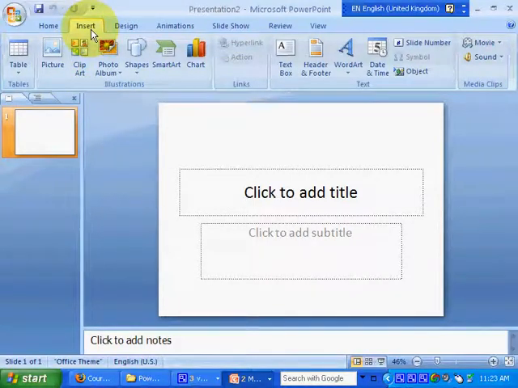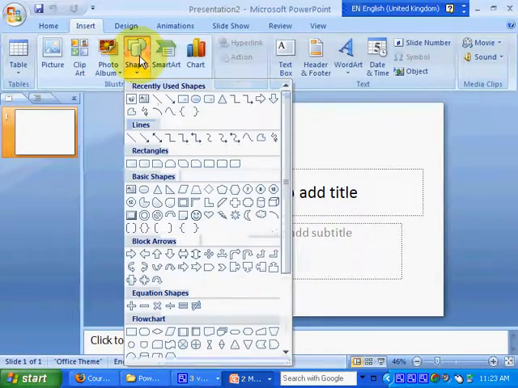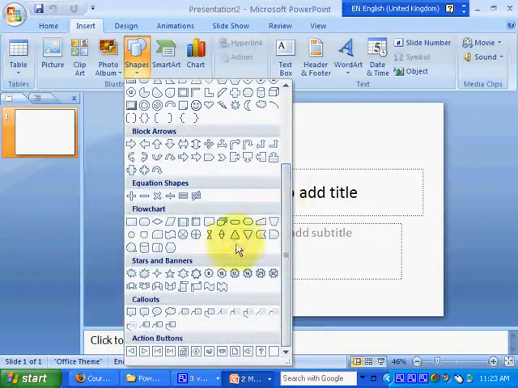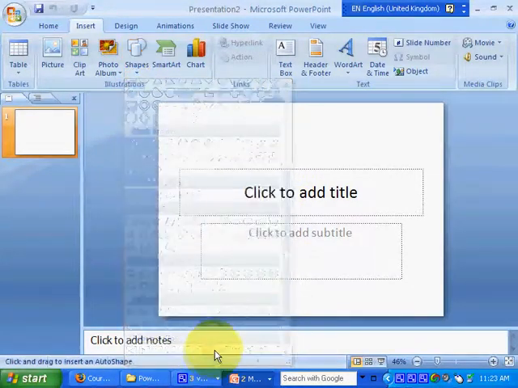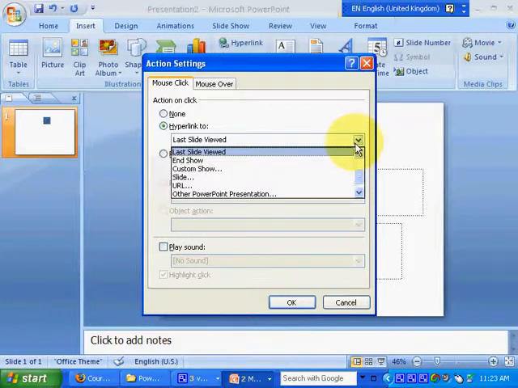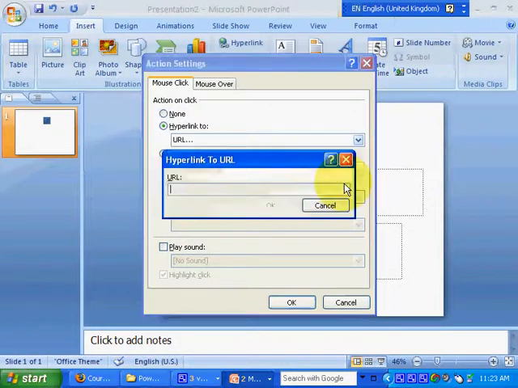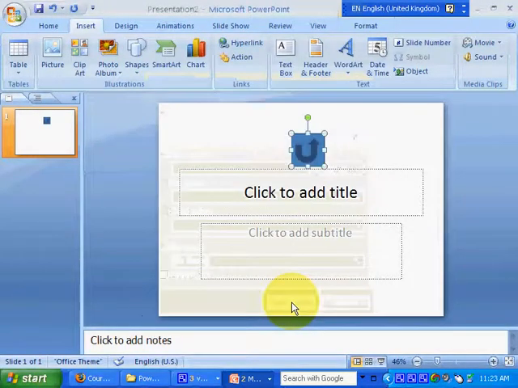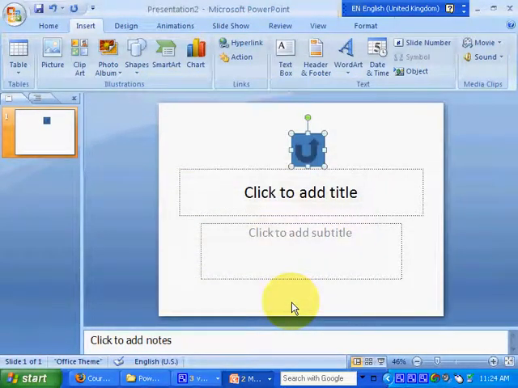Go to Insert, Shapes, scroll down till you see the action buttons, click on one of them and click on the slide. This automatically comes up. Press the little arrow and select URL and type in the website that you want to go to when you select the action button, and that's it, and you're done.